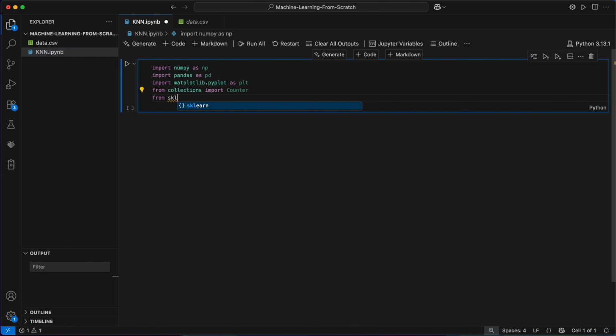Lastly, although I said we wouldn't be using Scikit-Learn, we'll be using it just to split the data into a training set and a testing set. So we'll import that here as well. Everything else, the actual KNN algorithm, will be built entirely from scratch.